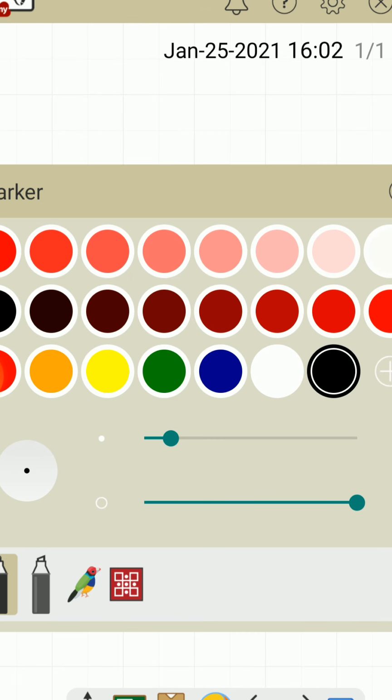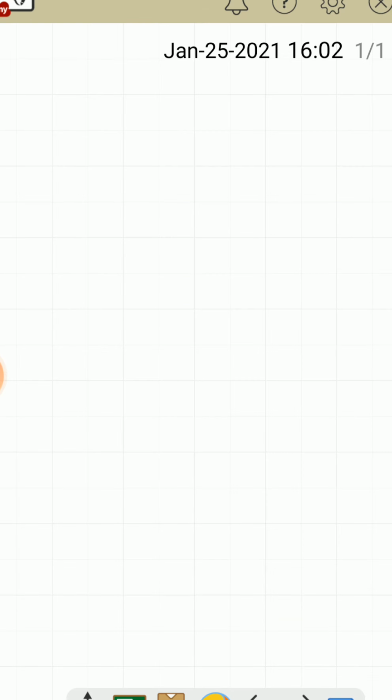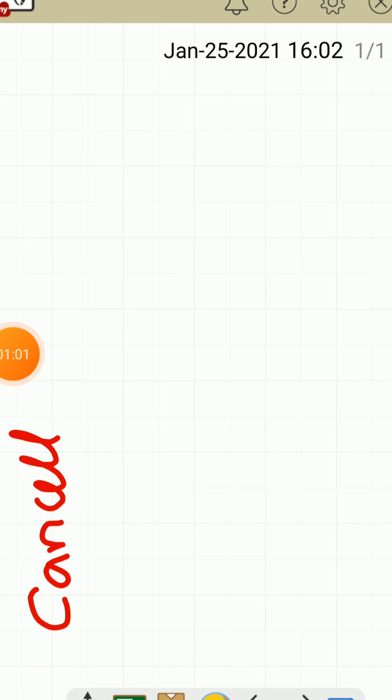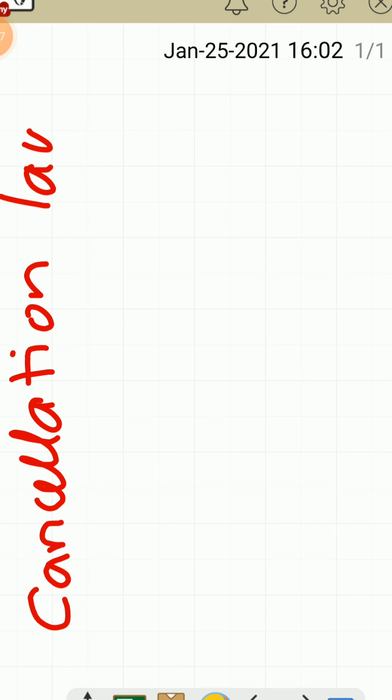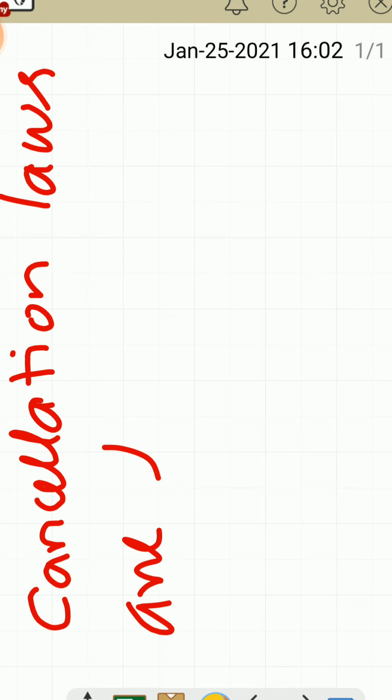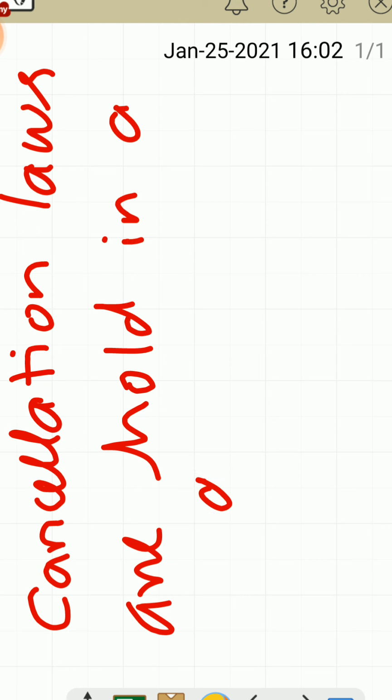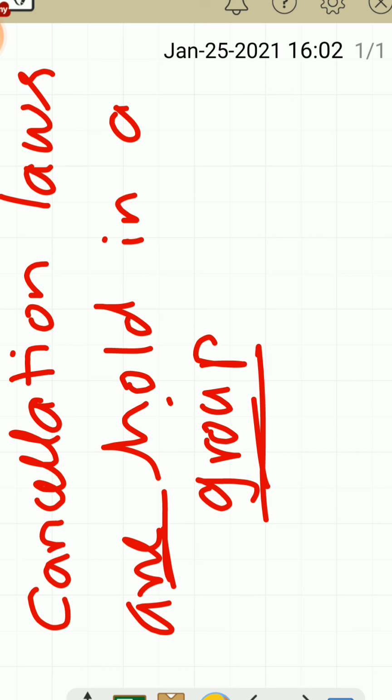Now the theorem statement: cancellation laws hold in a group. This is the theorem title.